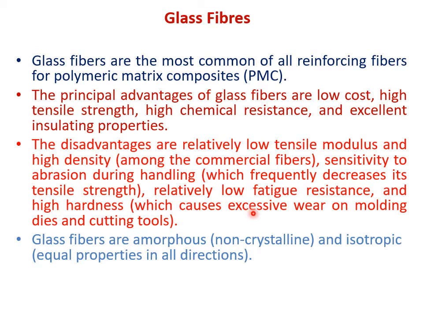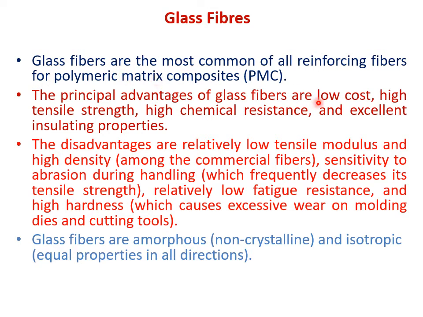Now let us discuss glass fibers. We studied the carbon fibers. Glass fibers are the most common of all reinforcing fibers for polymeric matrix composites. The principal advantages of glass fibers are low cost, high tensile strength, high chemical resistance, and excellent insulating properties. So the most common high performance fiber used in composites is glass fiber, and it is mostly used in polymer matrix composites, not in metal matrix or ceramic matrix, right?